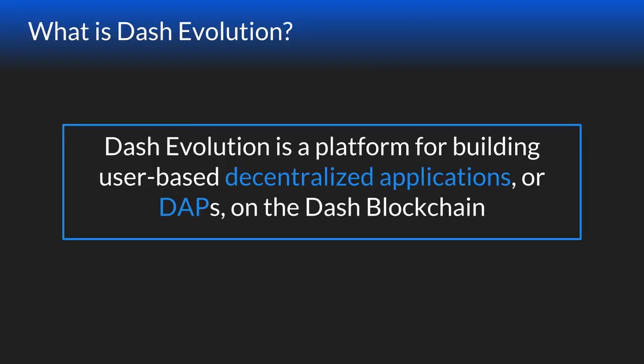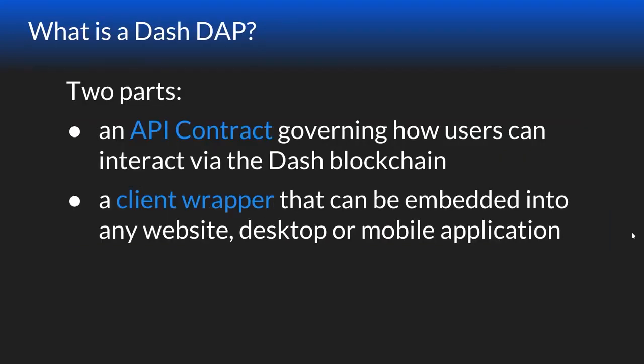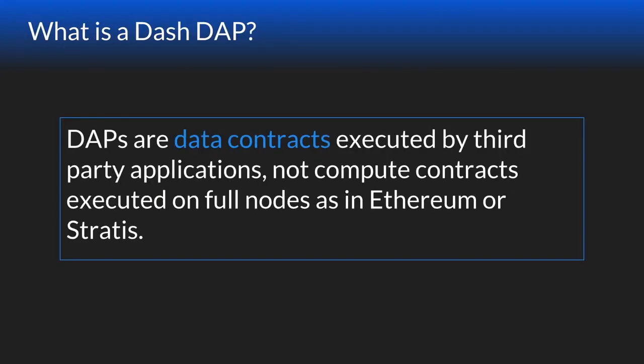So what is Evolution? Dash Evolution is a platform for building user-based decentralized applications, which we're calling DApps, on the Dash blockchain. What is a DApp? A DApp is two pieces working together. It is an API contract that governs how users can interact with the Dash blockchain, and it's a client wrapper that can be embedded in any website, desktop, or mobile app. DApps are data contracts. They're executed by third-party applications. They are not compute contracts on full nodes like Ethereum and Stratis. So this is kind of a key distinction.